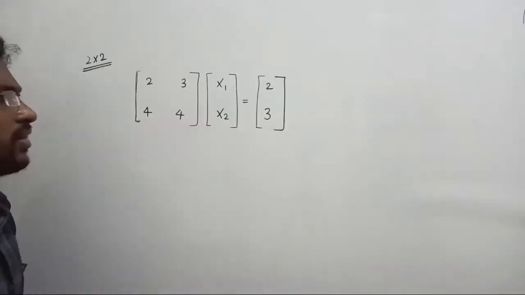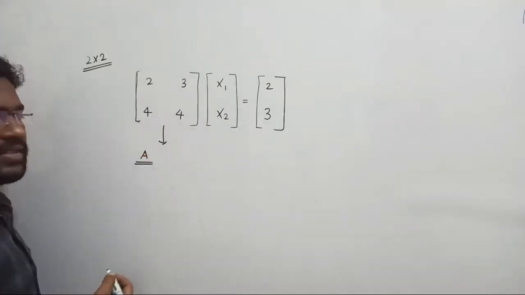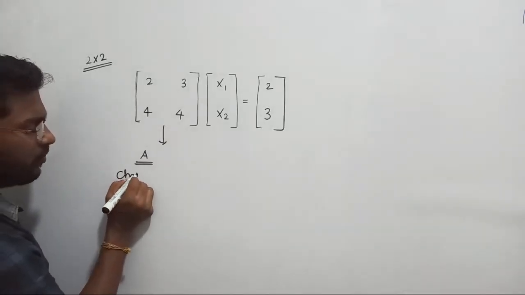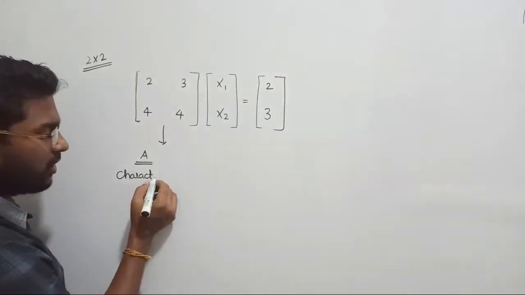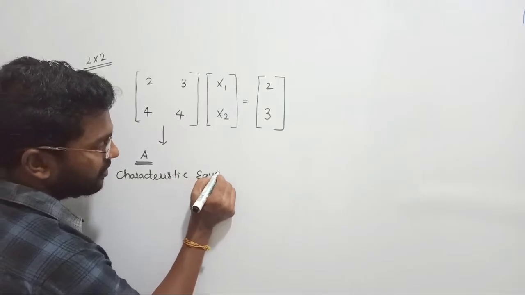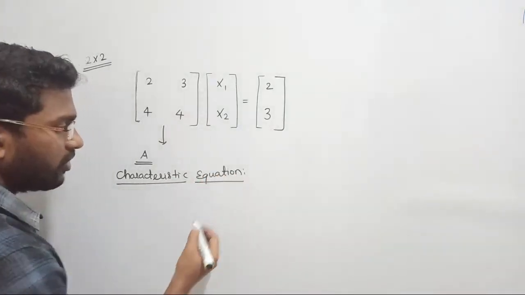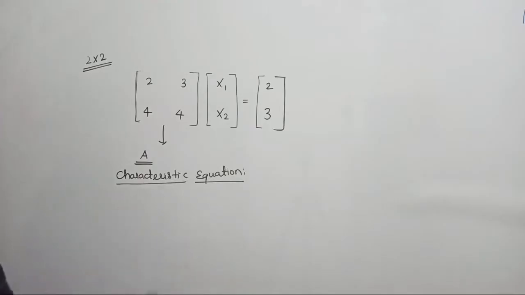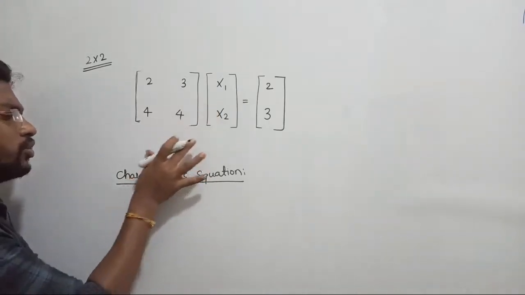Anyway, what is our target? We have to select matrix A and find the characteristic equation in order to find the characteristic roots. Step number 1, we have to find the characteristic equation. For a second order system, the standard procedure to obtain the characteristic equation has two sets of procedure.